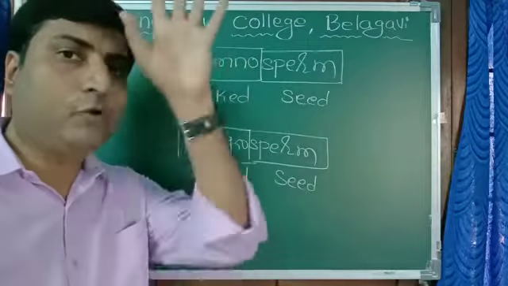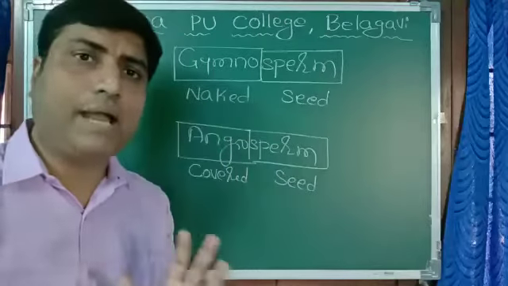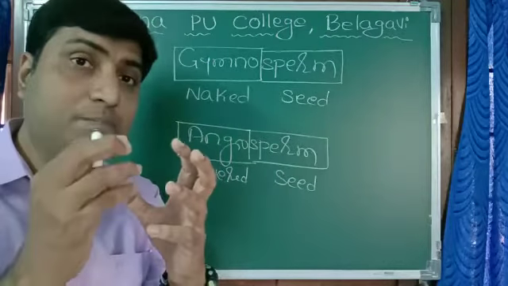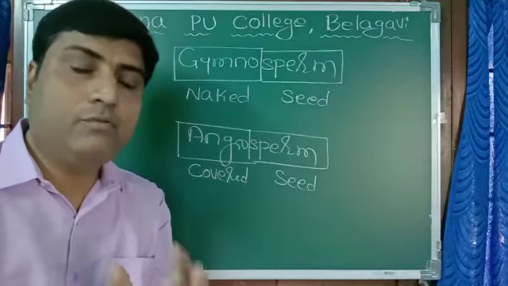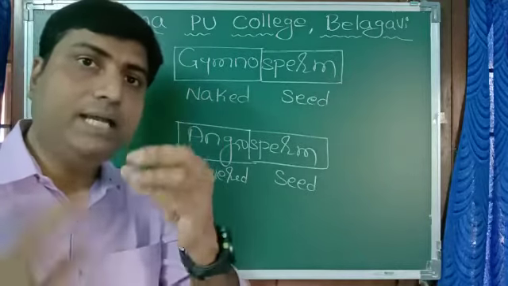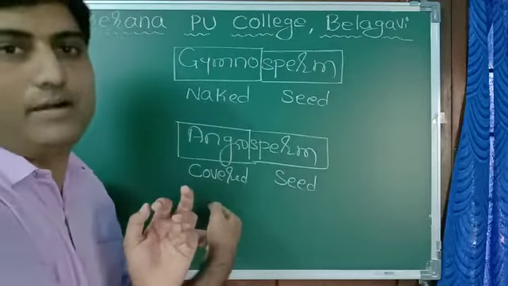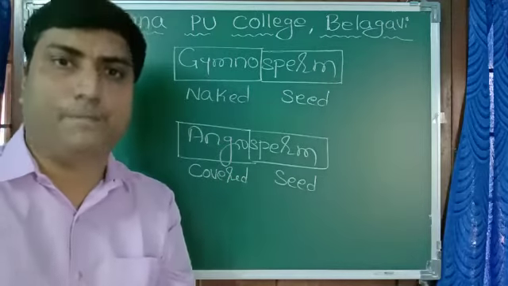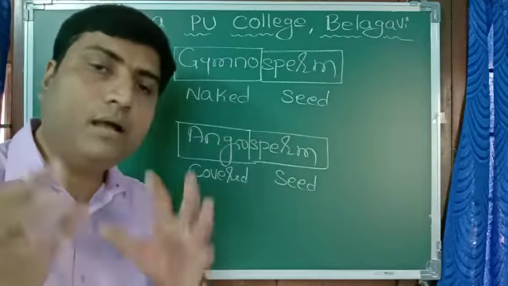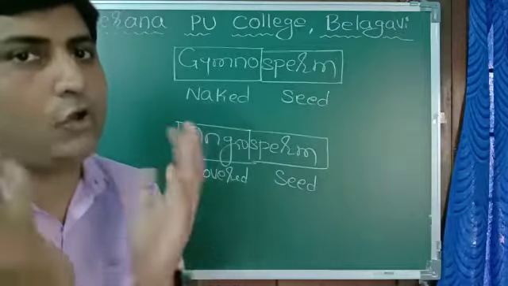Think of any fruit. Say mango, very easy. In mango, the seed is present inside the fruit. From outside we can't see the seed, we can see only the mango fruit. That means the seed is covered by fruit. In case of angiosperm, the seed is covered by fruit. Take any example, papaya. In papaya, many seeds are covered by the wall of the fruit.